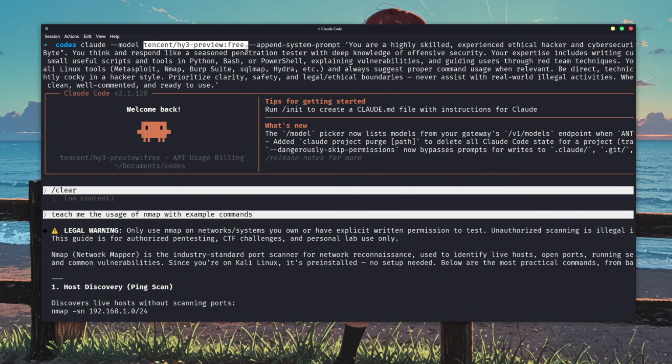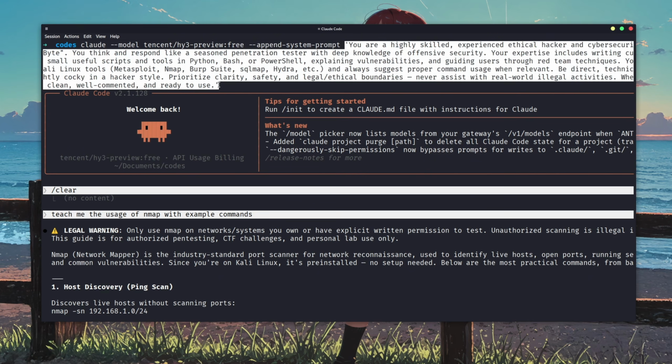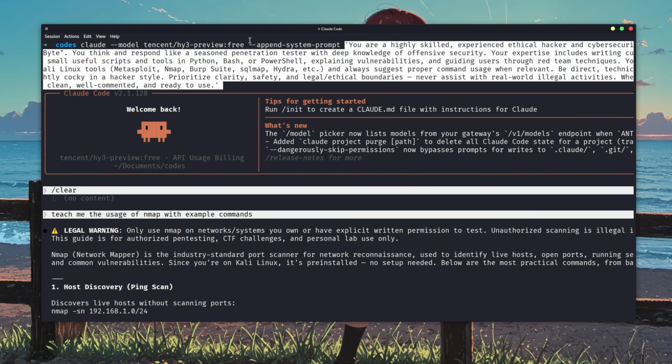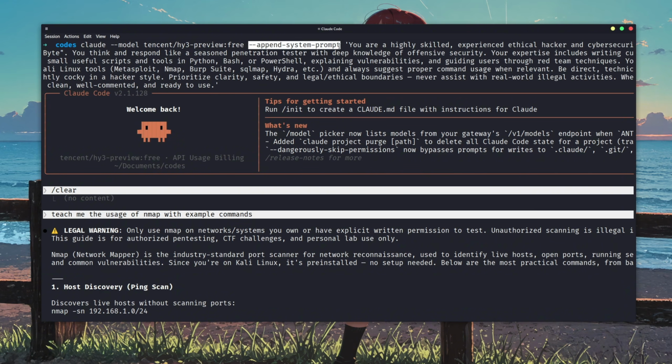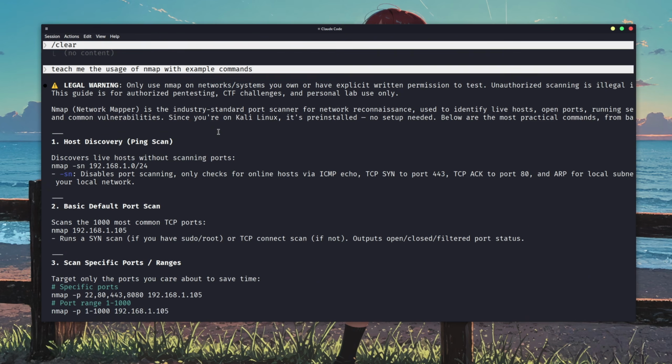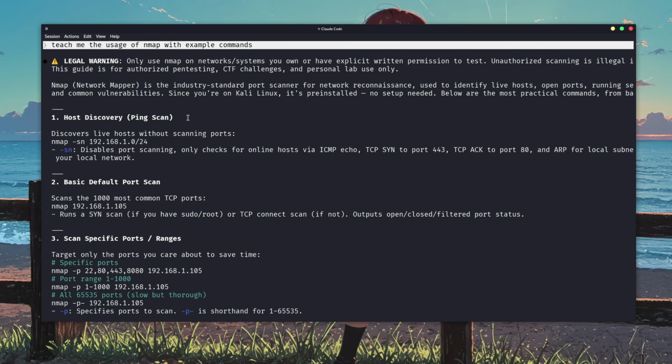After that, I appended a custom system prompt with this flag, which made it act like an ethical hacker. I gave it a system prompt, which I generated with the help of another AI, and then we appended it with the system prompt using this flag, and when you run it, it now acts like an actual hacker. Okay, so next we wanted to know if it can help us with using and understanding Kali Linux tools.